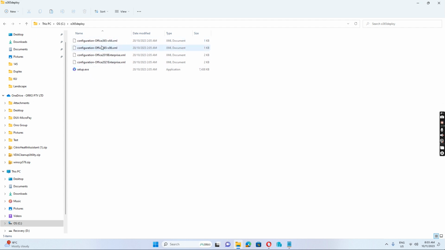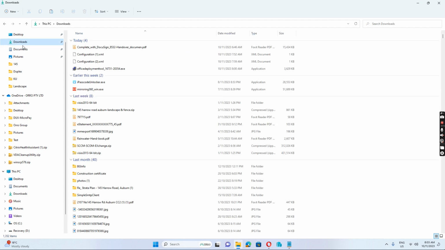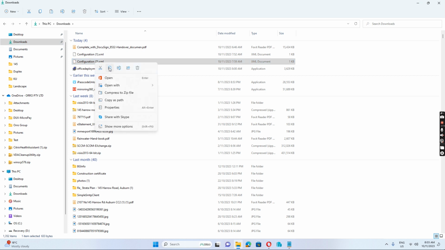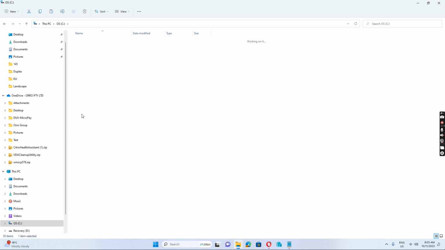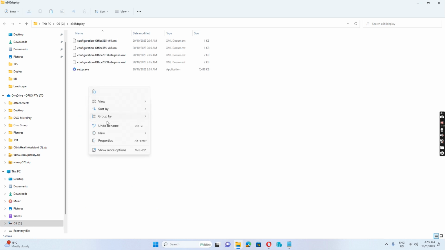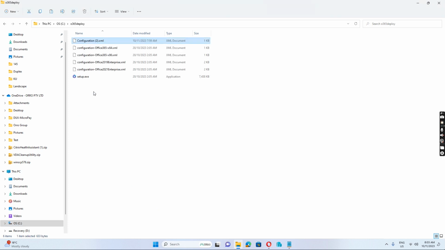So what we have done is we have already created the XML file. We need to copy the XML file to this one. Just copy to this folder to deploy.